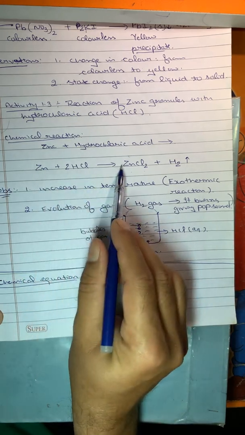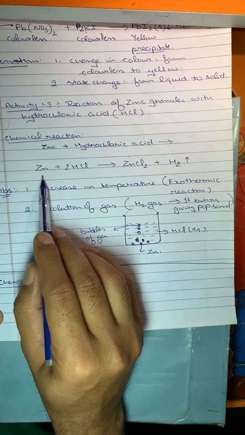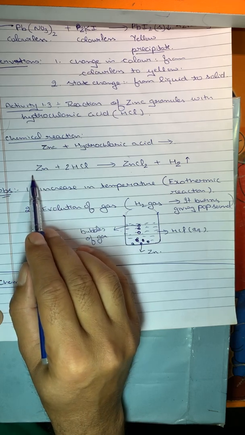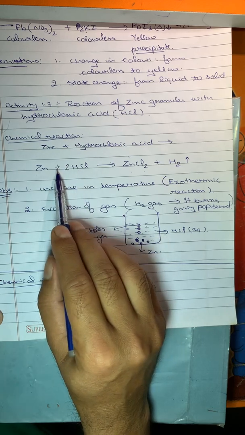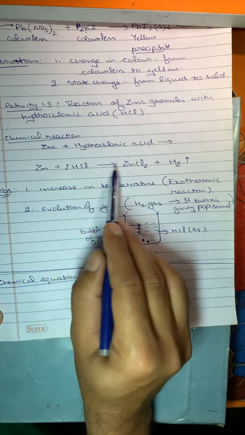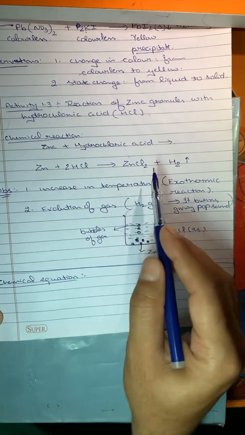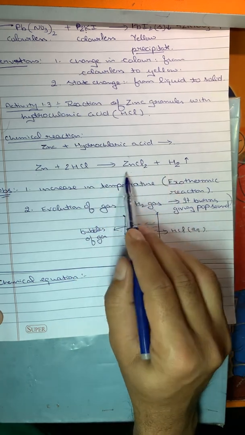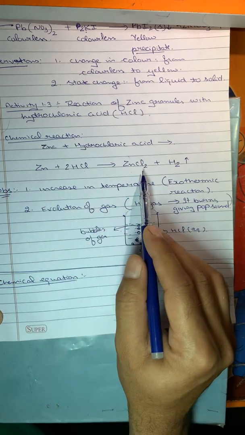This is the chemical equation of the reaction, the way I have represented it with symbols: zinc is represented with Zn, hydrochloric acid is HCl, then these both react, so I am using a plus symbol. Then the arrow shows that the reaction is proceeding in this direction. Then two products are formed, zinc chloride and hydrogen. These are the symbols I have used. So this is a chemical equation.